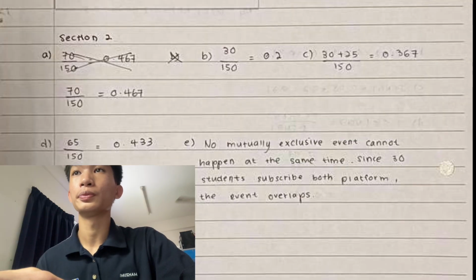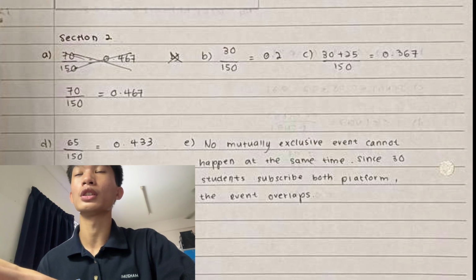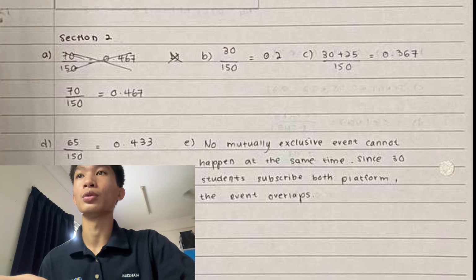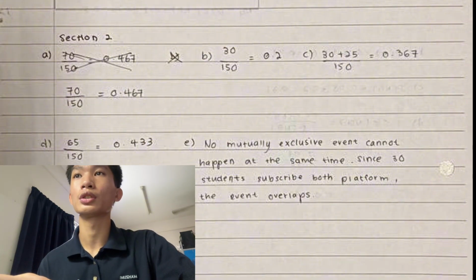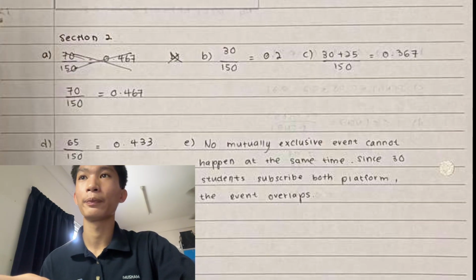As we can see, 70 divided by 150, where 70 is the students who play football and 150 is the total number of students. So we get the answer of 0.467.